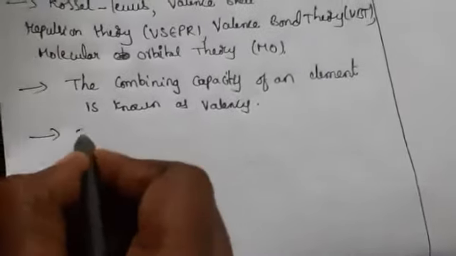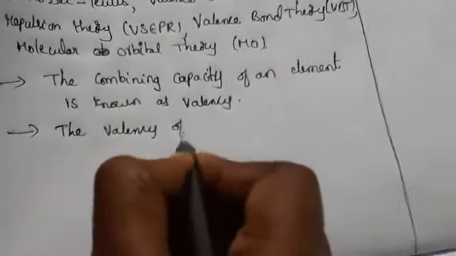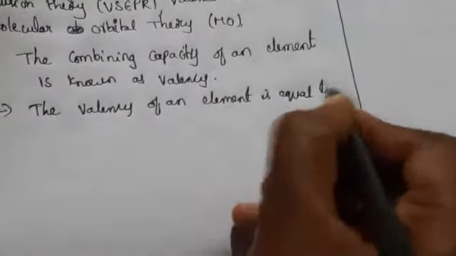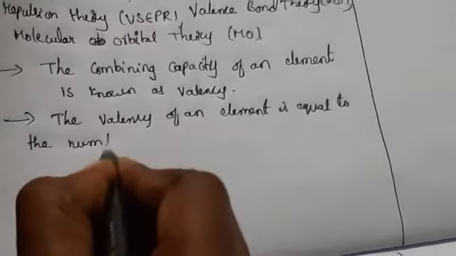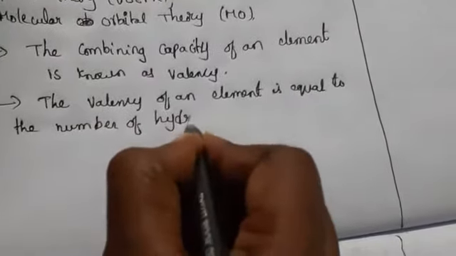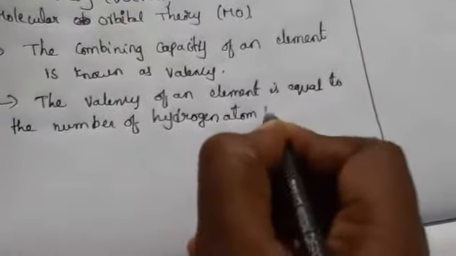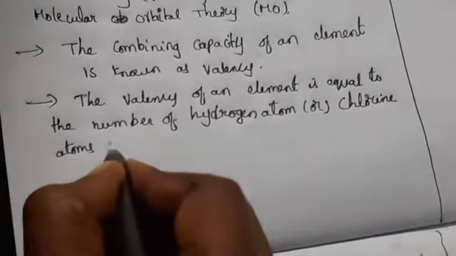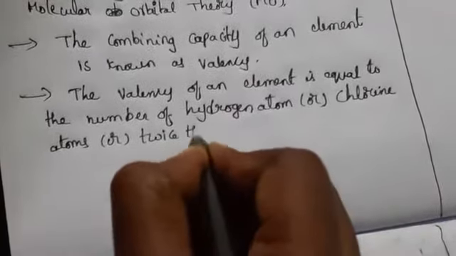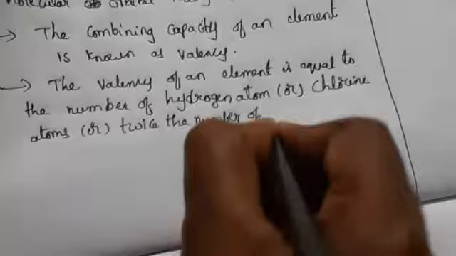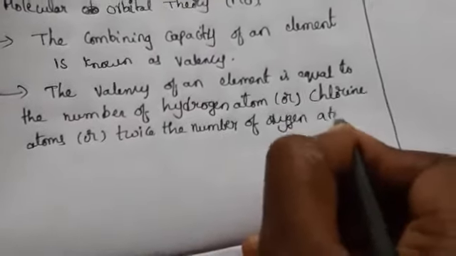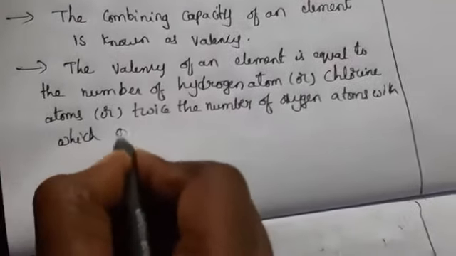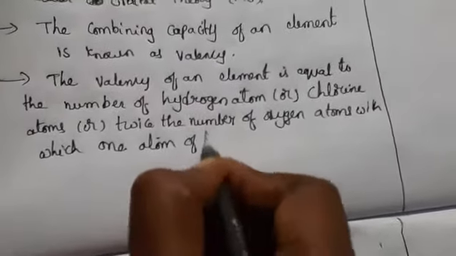As we discussed in the previous class, the valency of an element is equal to the number of hydrogen atoms or chlorine atoms or twice the number of oxygen atoms with which one atom of the element combined.